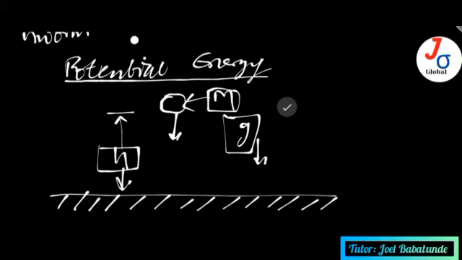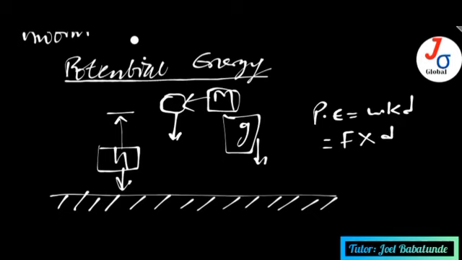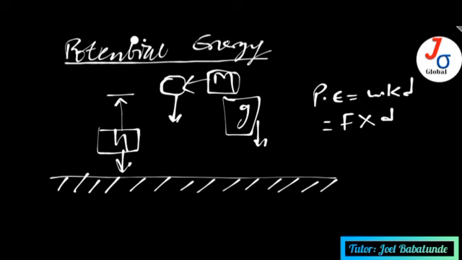Good. And remember that potential energy is a form of energy and it is work done, right? So potential energy is the same as energy. Energy is the same as work done. So work done is what? Force multiplied by distance. Now in this case, potential energy now becomes, what's our force here?